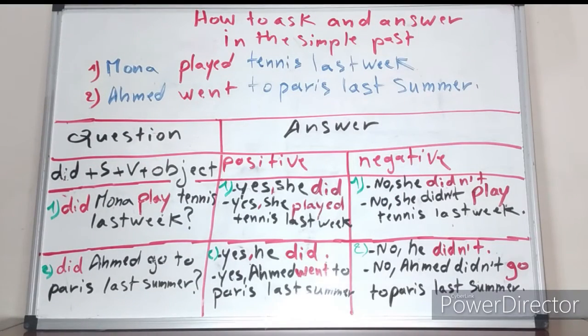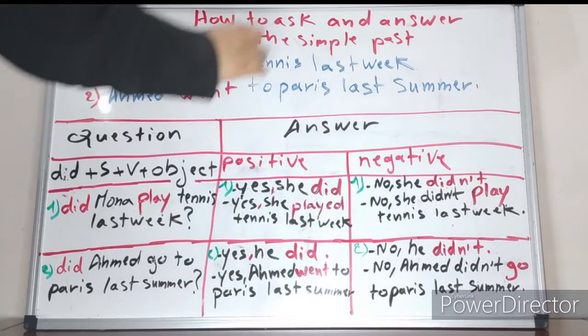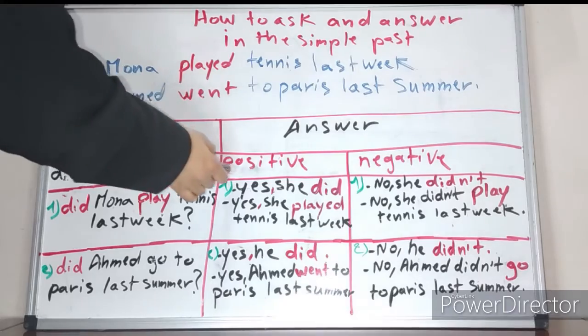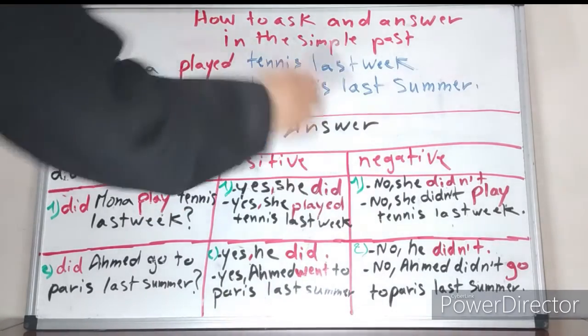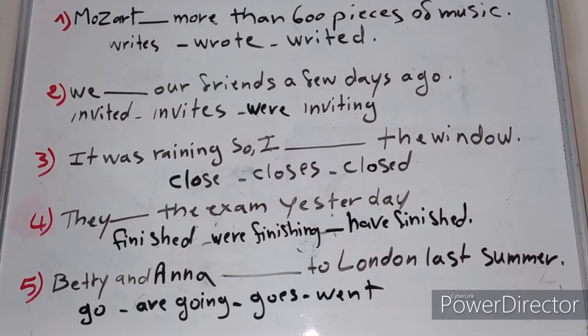So this is how we ask questions in the simple past, and this is how we answer, positive or negative, yes or no. Now let us move to a practice or a quiz. Here you have multiple choice questions. You are going to choose one of these verbs to go in the blank, and all these are in the simple past.